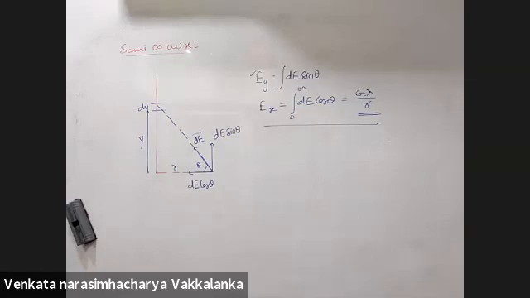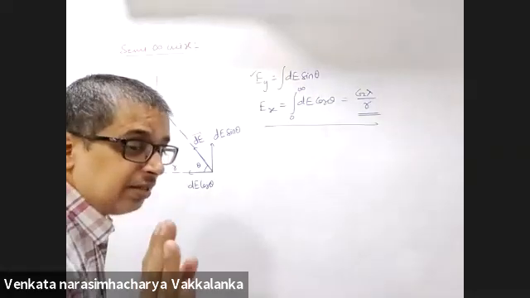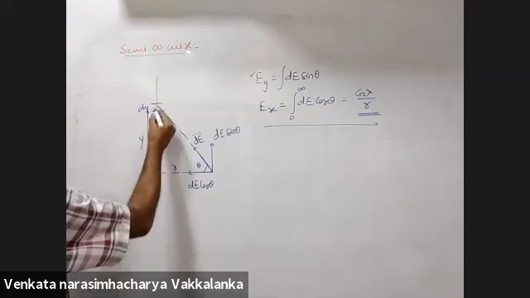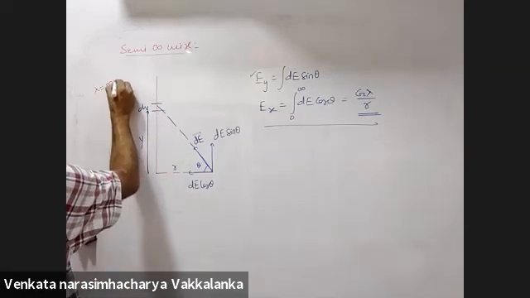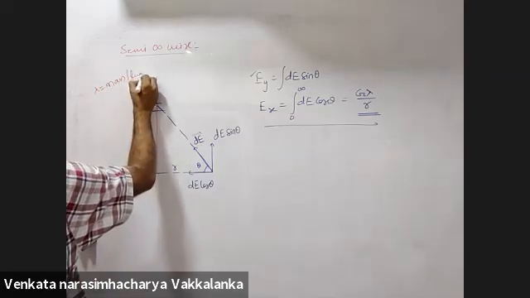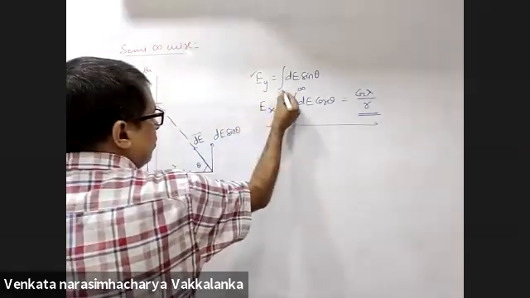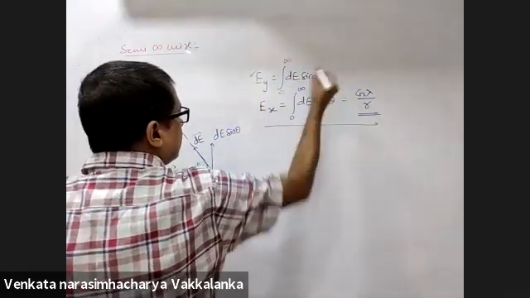So the length of the wire is L and mass per unit length is lambda, right? Lambda is the mass per unit length. Length is semi-infinite. Lambda is mass per unit length. Integral will go from 0 to infinity.